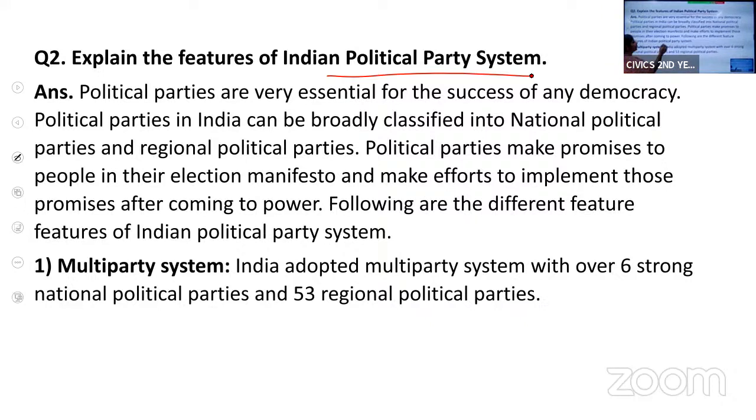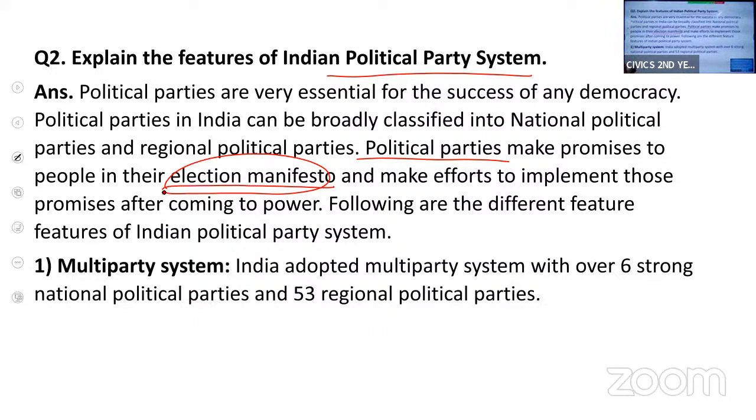What happens is political parties make promises to the people during the elections in their election manifesto. They make many promises. They say, if we come into power, we will do this, we will do that. Those promises are in their election manifesto. And after coming into power, it is their responsibility to fulfill all the promises they have made. They should make efforts to implement all the promises once they come into power. I hope I'm clear till here.